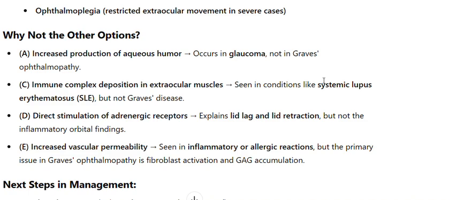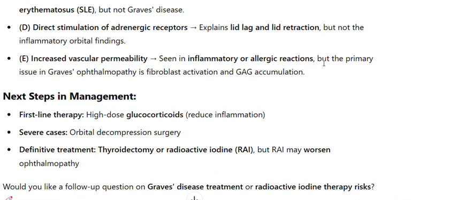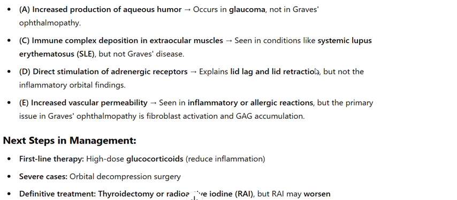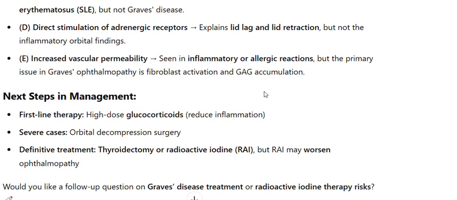E. Increased vascular permeability, seen in inflammatory or allergic reactions, but the primary issue in Graves' ophthalmopathy is fibroblast activation and GAG accumulation. Next steps in management: first-line therapy, high-dose glucocorticoids, reduce inflammation. Severe cases, orbital decompression surgery. Definitive treatment, thyroidectomy or radioactive iodine, but RAI may worsen ophthalmopathy.